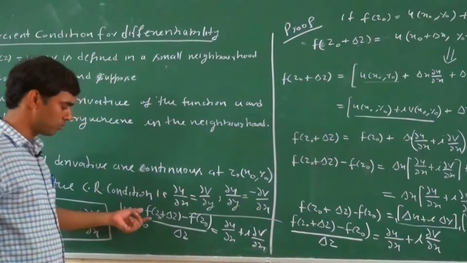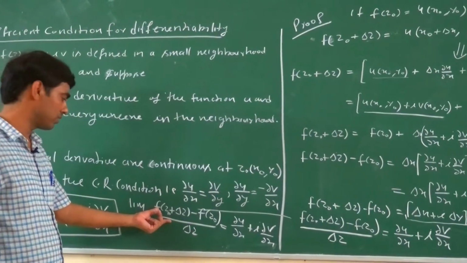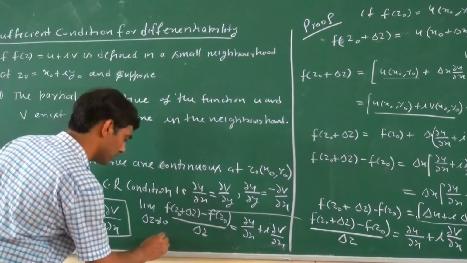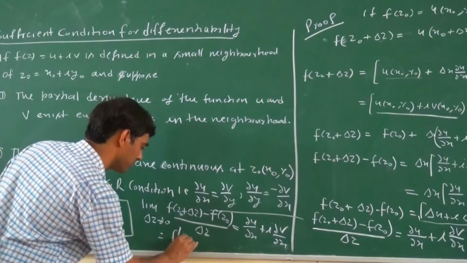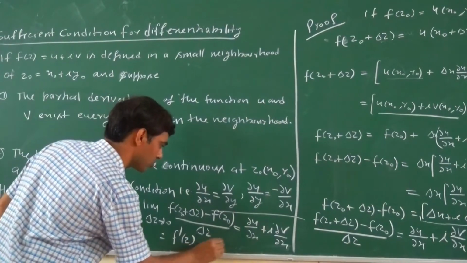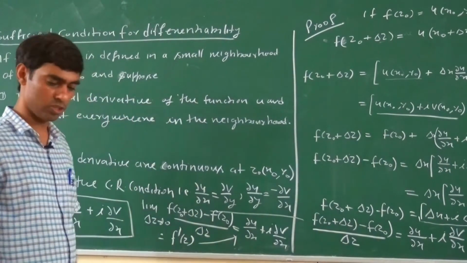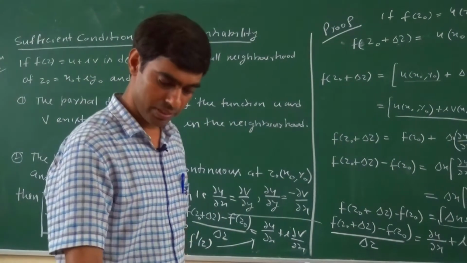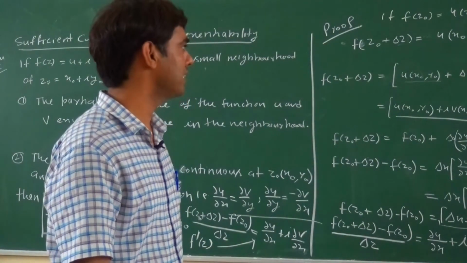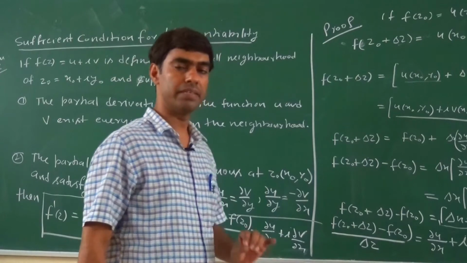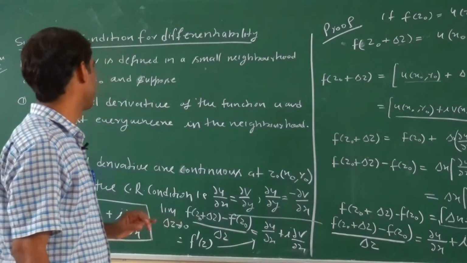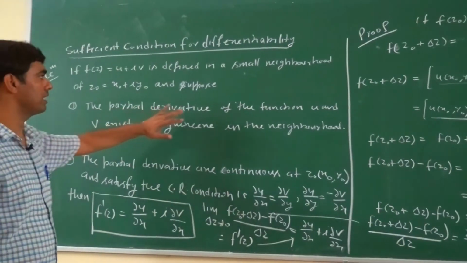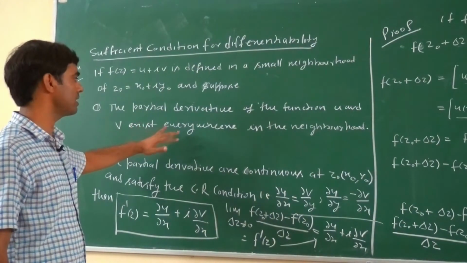So if you closely observe the left hand side, this one is nothing but f dash z. So f dash z equals this one, and we are able to find this. This one is a sufficient condition for differentiability. So here the statement means the partial derivatives of the functions u and v exist everywhere in